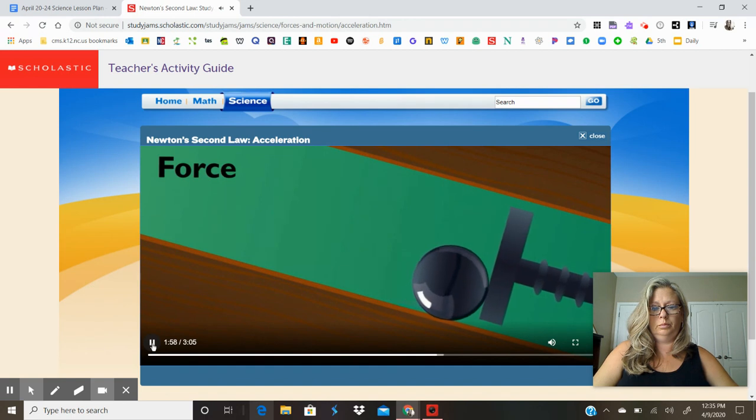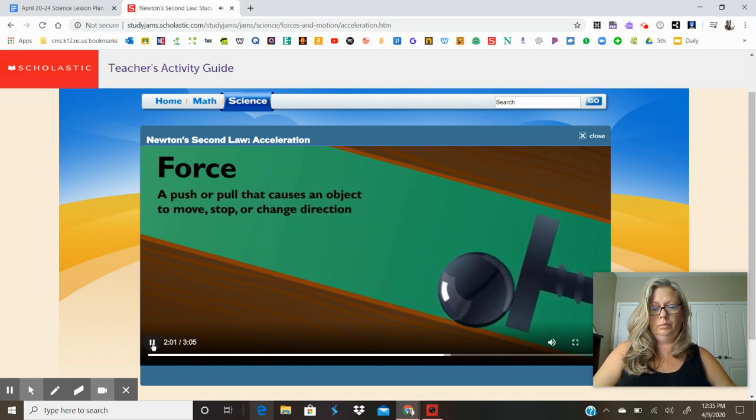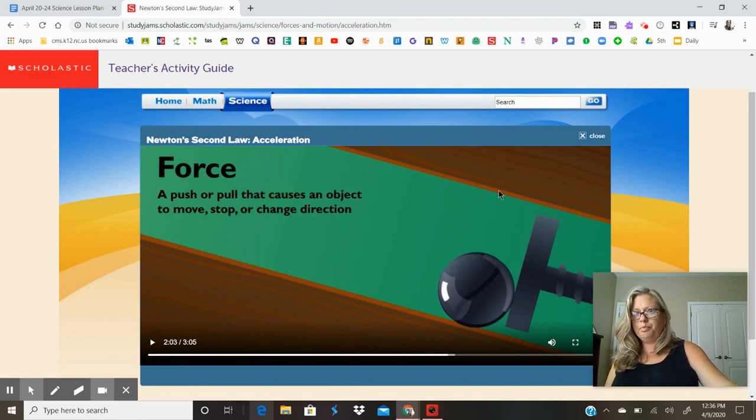Waiting for force. Yeah! The force is a push or pull that causes an object to move. Force is a push or a pull, but also I want you to make note of this part right here. All that potential energy stored up when you pull back the lever, I guess, of the ping pong, or sorry, no, not the ping pong, but the pinball, right? When you pull back the pinball, it has potential energy just waiting to send force into the ball. Potential energy. And what's the energy of motion? Kinetic. So it changes from potential to kinetic. Do you remember when we studied energy transfer? Right?